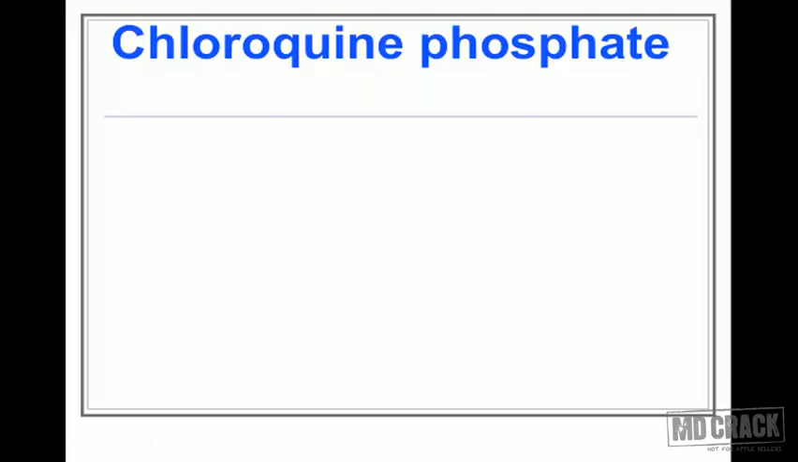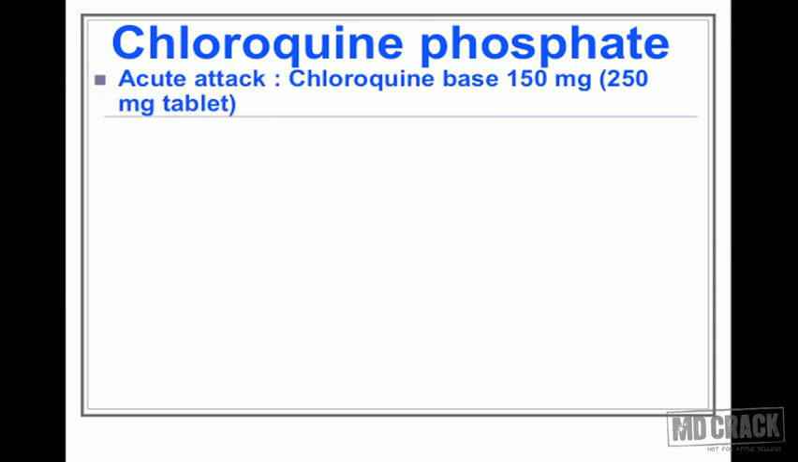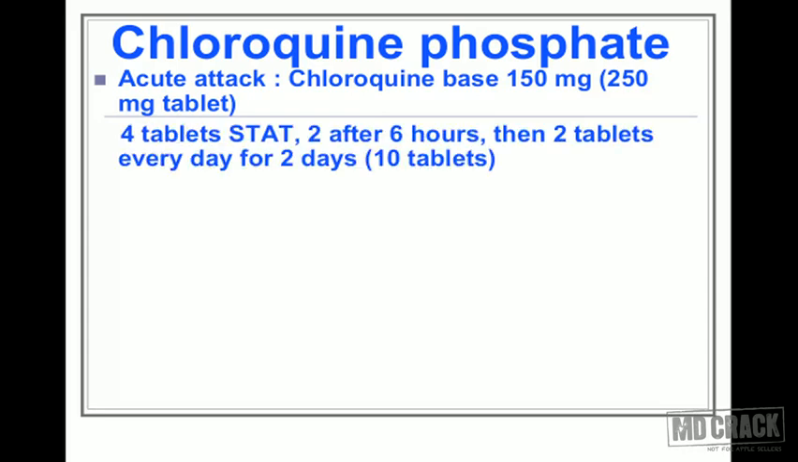We go to the next slide to discuss chloroquine phosphate, or chloroquine, in detail. Chloroquine is useful for acute attack of malaria, and the chloroquine base is 150 milligrams. The tablet strength might be written as 250 milligrams, but the chloroquine base is 150 milligrams. To avoid confusion, I am clarifying this so that you can just think of how many tablets to be given instead of calculating the dose, as 4 tablets would become 600 milligrams or it would become 1 gram. So chloroquine base is 150 milligrams in a 250 milligram tablet.